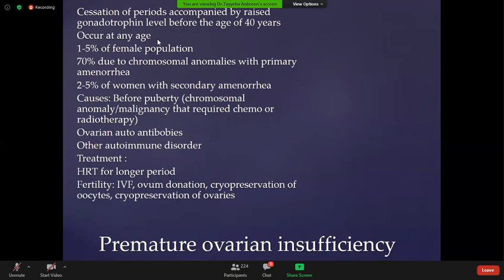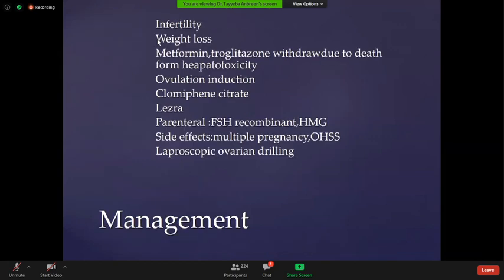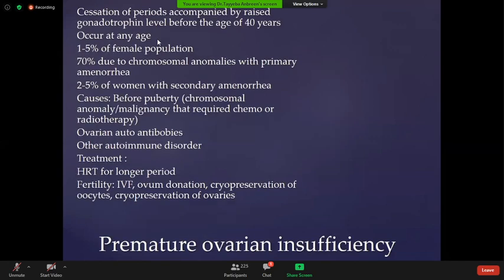This is all about polycystic ovarian syndrome. Now come to premature ovarian insufficiency. When there is cessation of periods accompanied by a raised gonadotropin level before the age of 40 years, that is called premature ovarian insufficiency, and previously it was called premature ovarian failure. It can occur at any age, but usually it occurs before the age of 40.